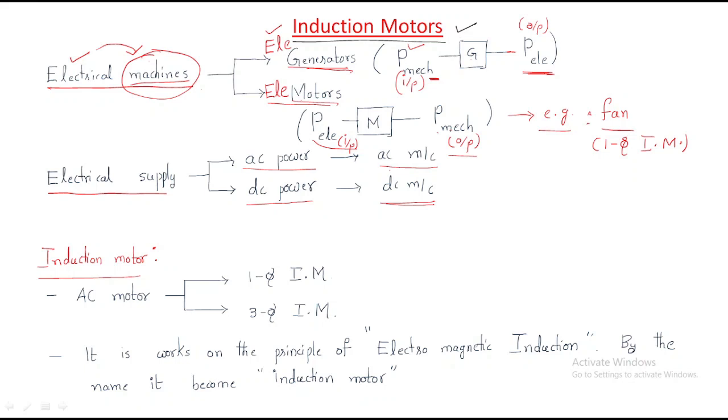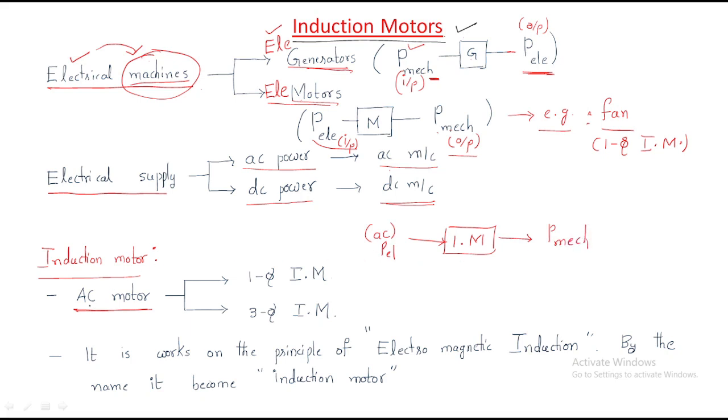Now we will enter the topic of the induction motor. Generally, an induction motor is an AC motor. AC motor means it takes AC electrical power and gives mechanical power.